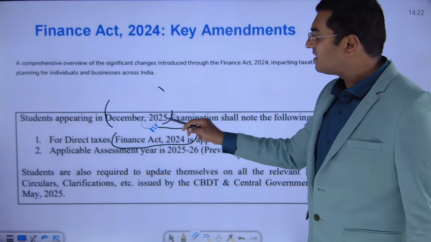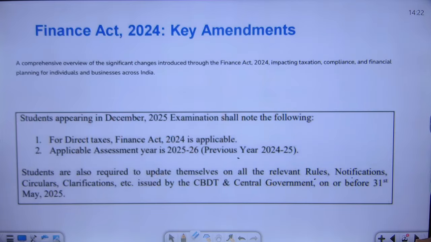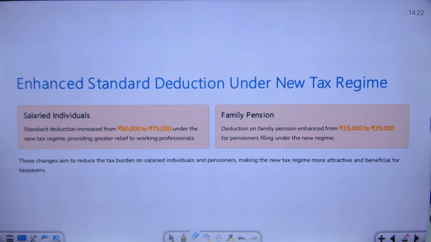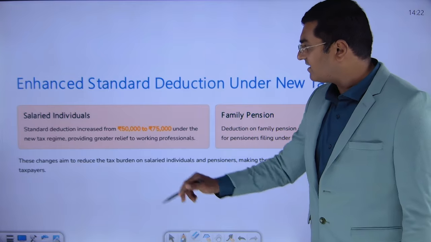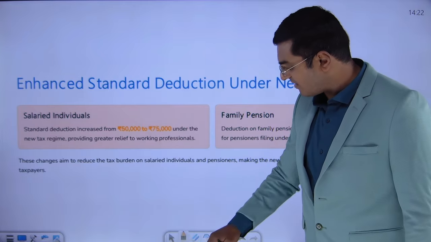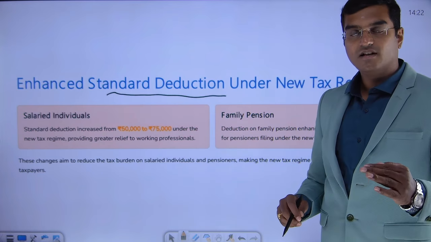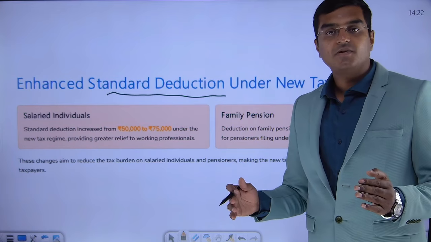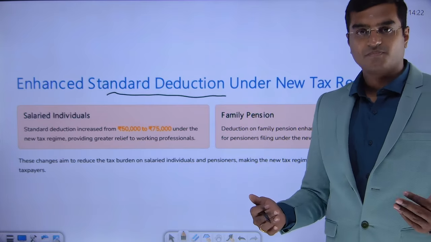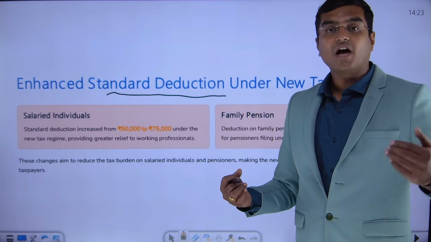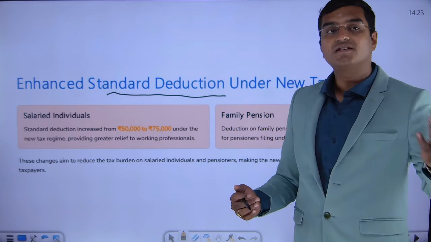So starting, dear friends, let us move forward with the first amendment, which is something very important, something critical for us. Firstly, dear friends, what we have is something called standard deduction. So what do you mean by standard deduction? If you remember, during our classes, we had a detailed discussion with respect to what is the difference between deduction and exemption. Exemption in the sense of allowance, exempt income: from the beginning, from the source itself, it is exempted.